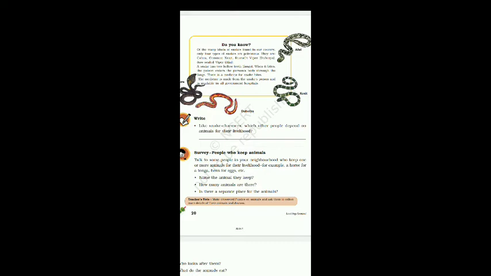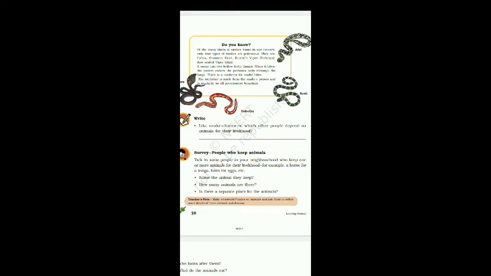Let's see. Survey people who keep animals. Talk to some people in your neighborhood who keep one or more animals for their livelihood. For example, a horse for a tonga, hens for eggs. When you look around, people living near you may have some animals. Name the animals they keep.